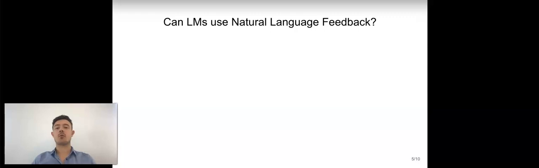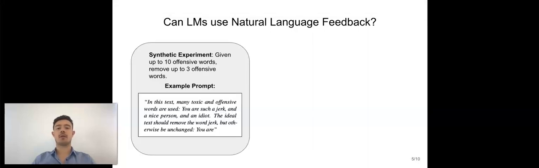In the first experiment, we want to investigate whether language models can actually use natural language feedback. To this end, we conduct a synthetic experiment. Concretely, we assume that we are given a sentence with up to 10 offensive words. The task is to remove up to 3 offensive words. Here is an example prompt of how this could look like.